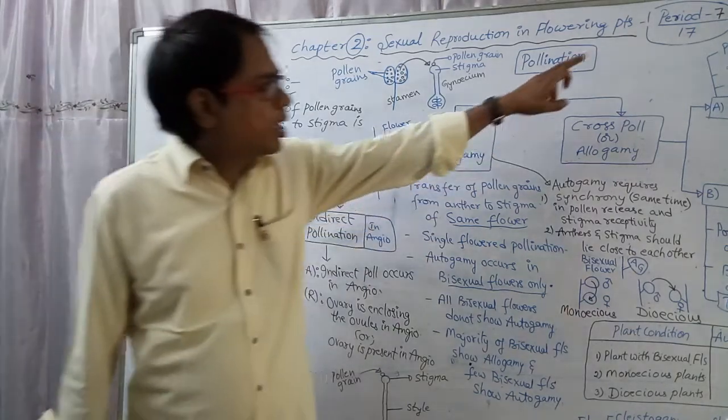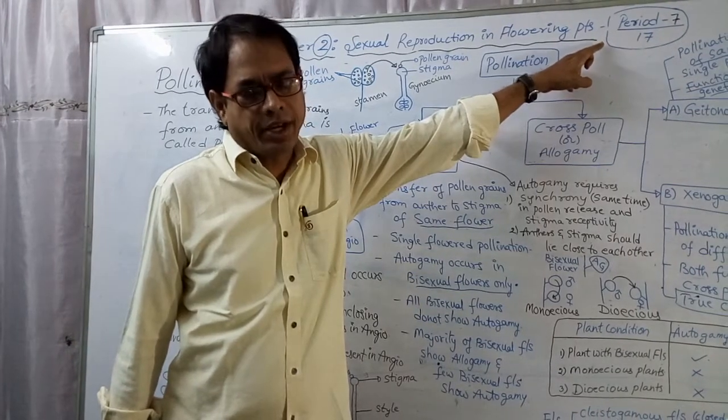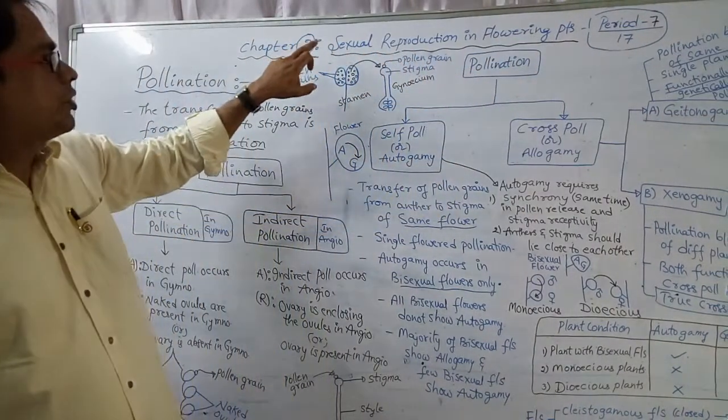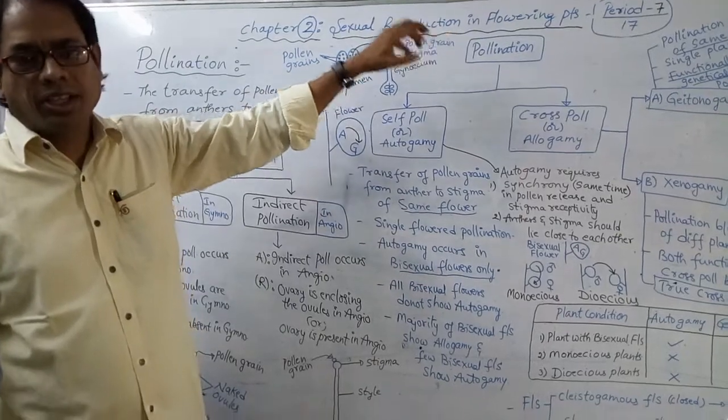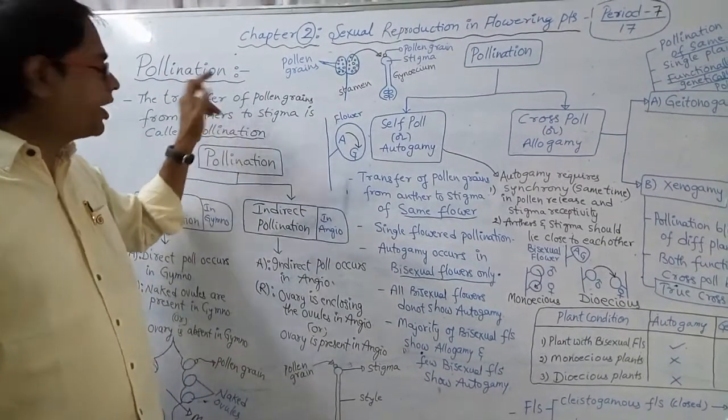This is period 7 out of 17 periods. Sexual reproduction in flowering plants. In this chapter, I am going to discuss pollination.